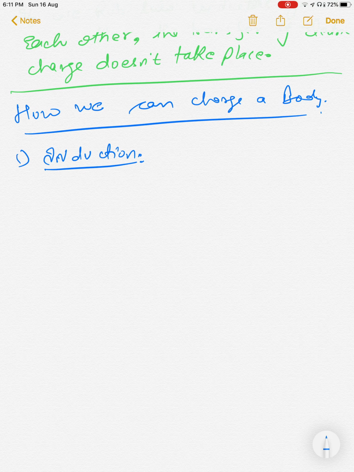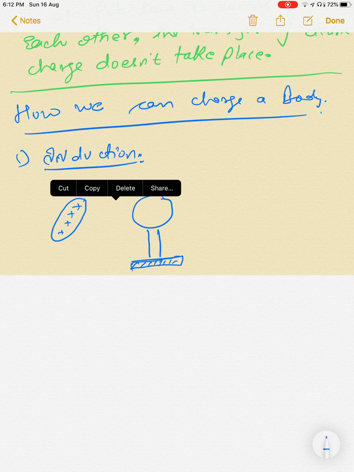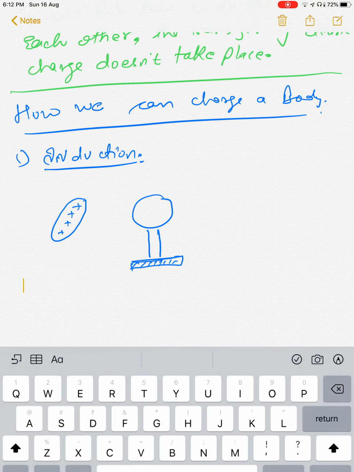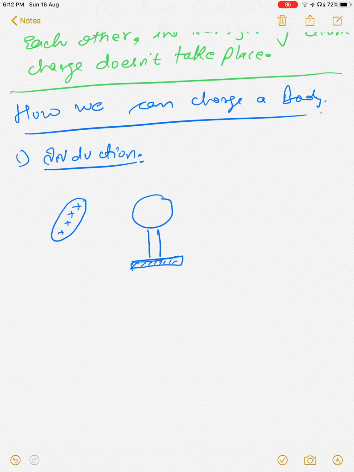Let's say you have a body which is positively charged, and you have a body which is electrically neutral. It means the positive charge it has is equal to the negative charge. Now you bring this body nearby to this body.